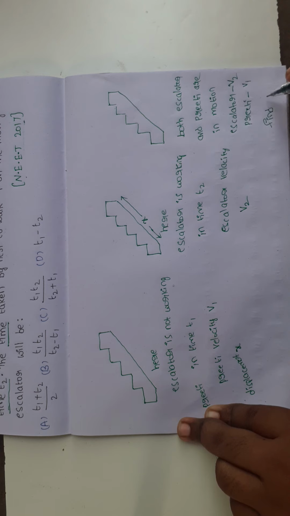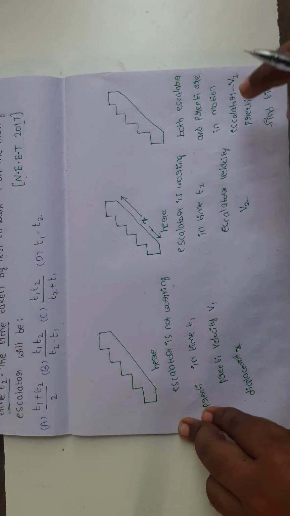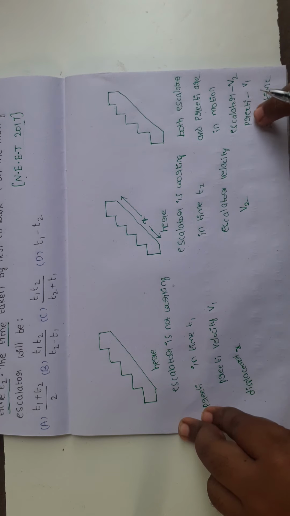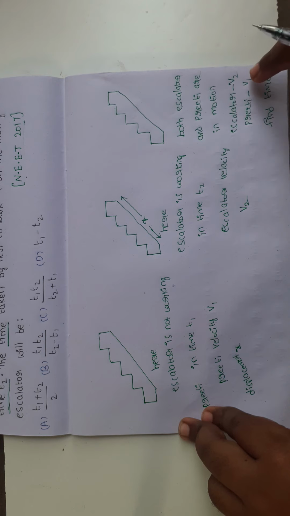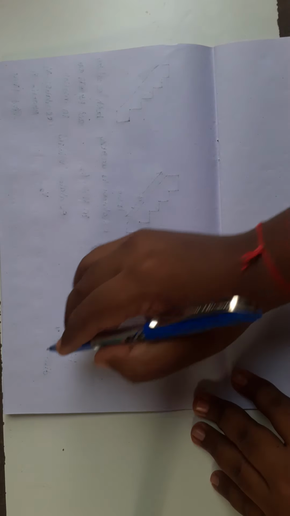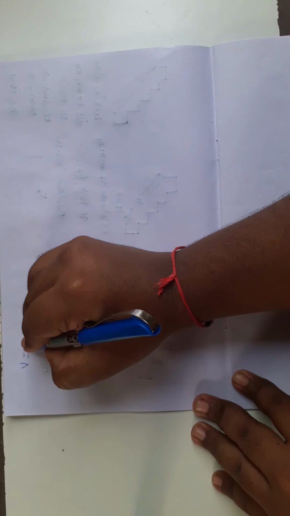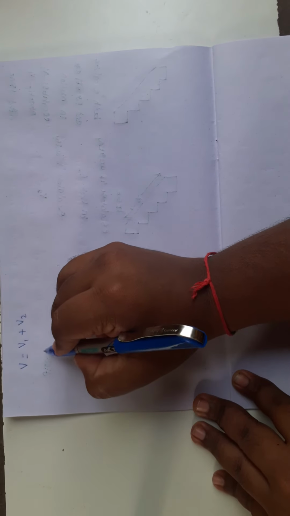In this case we are going to find the time. How much time is taken? The escalator and Preeti are in motion, so these two velocities are added, so total velocity v equals v1 plus v2. v1 is Preeti's velocity, v2 is the escalator's velocity. So here v is the velocity.